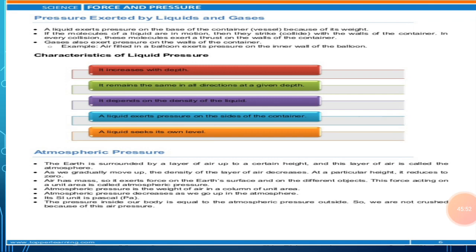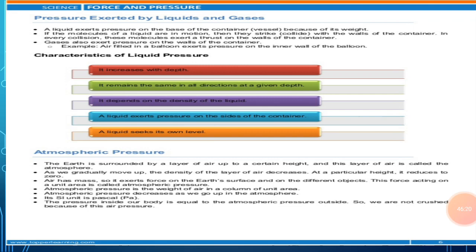The wall of the dam is made thicker at the bottom. Then the question arises: why is the wall of the dam made thicker at the bottom than at the top? It is so as to tolerate the very high sideways pressure exerted by the deep water stored in the reservoir of the dam. So this can be demonstrated by some activities.